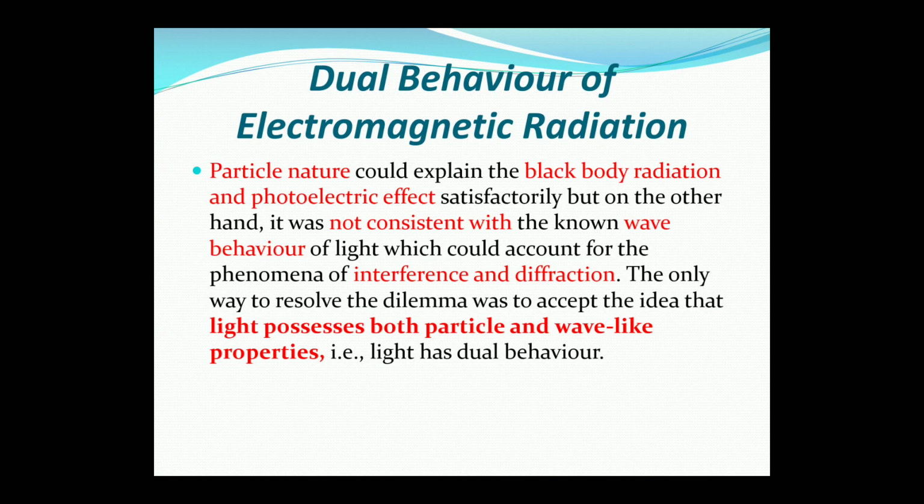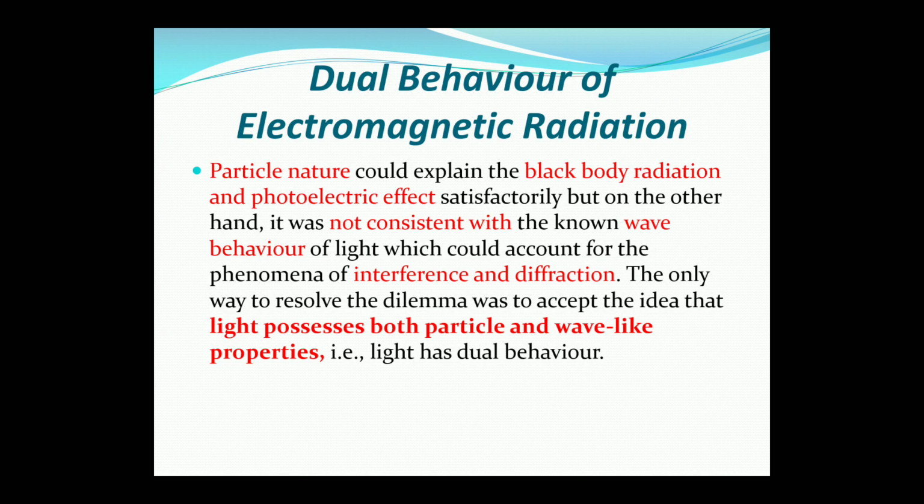which could account for the phenomena of interference and diffraction. Basically black bodies, what they do is, first they absorb the energy and then they radiate, which actually explains the photoelectric effect also, not to a satisfactory extent, but on the other hand it was consistent with the known wave behavior. But this one thing it makes very clear, that is the wave behavior of light, which can actually define the terms that is interference and diffraction.